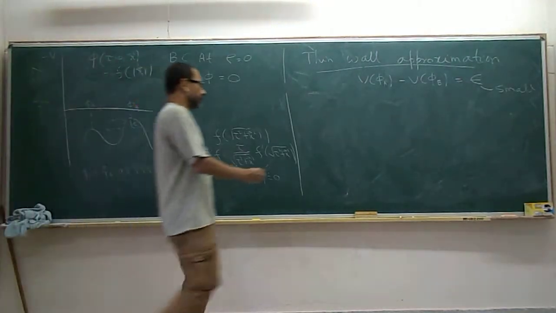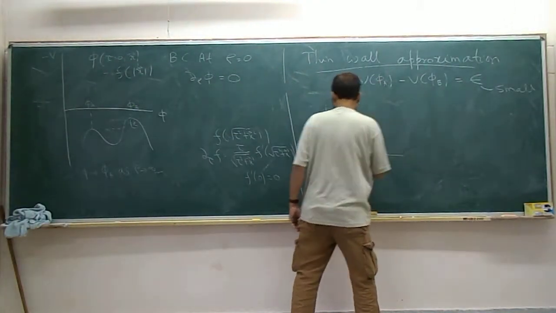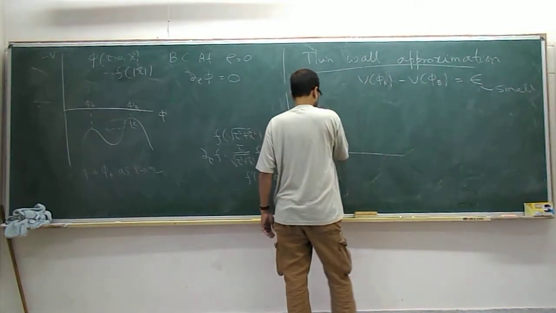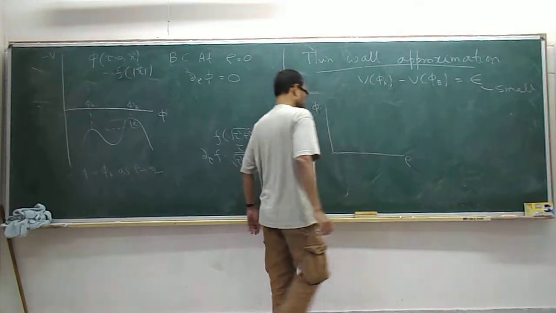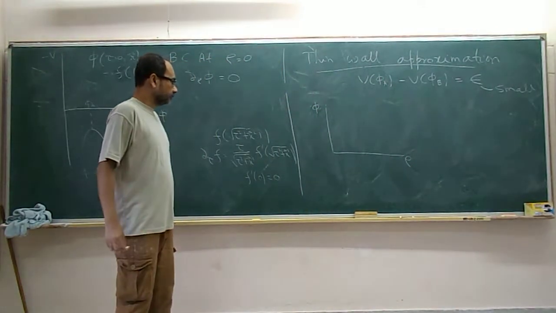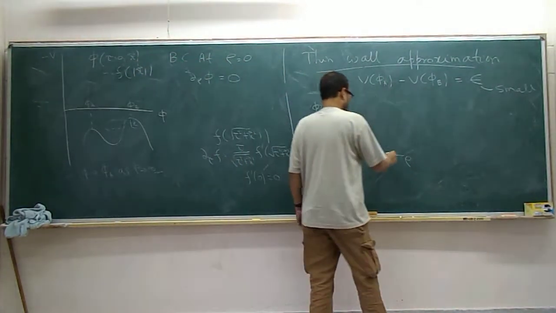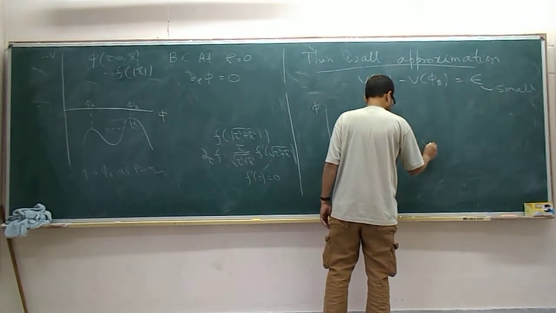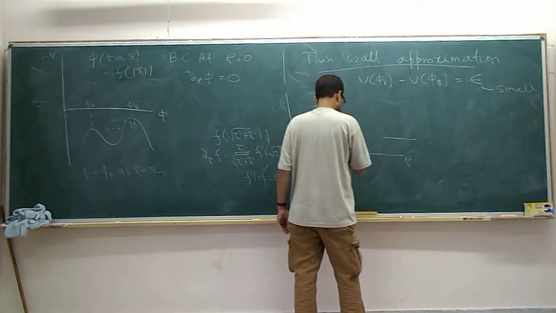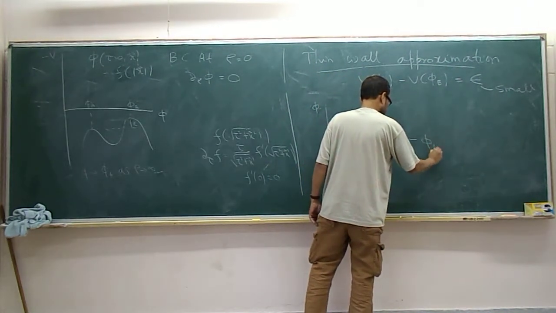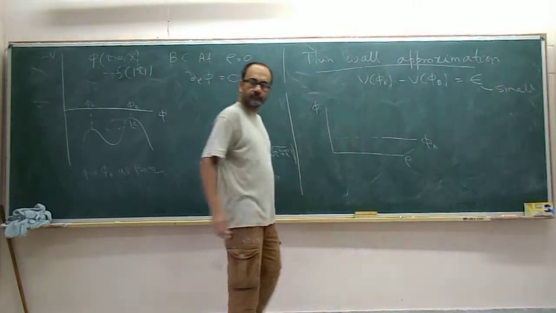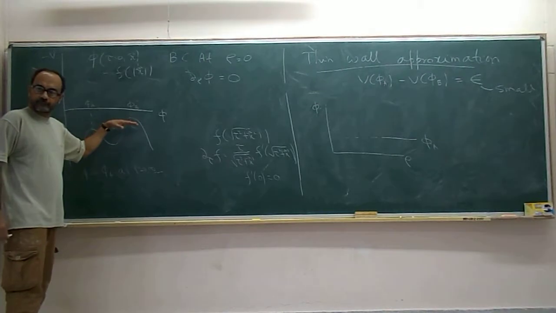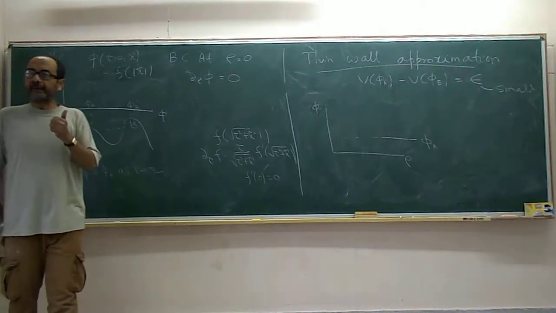So now if you look at the solution, what do we expect? Phi versus rho. As rho goes to infinity, we know that it approaches phi a. This is phi a. But as rho goes to 0, you really have to start very, very close to phi b.